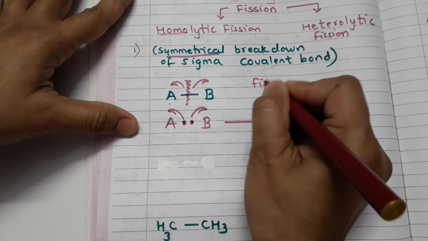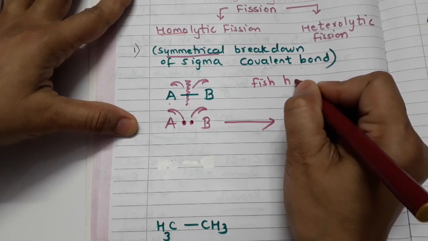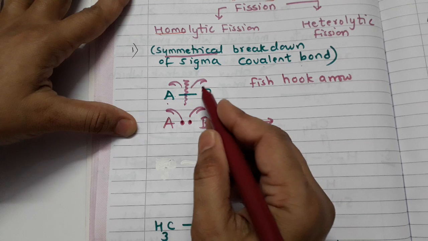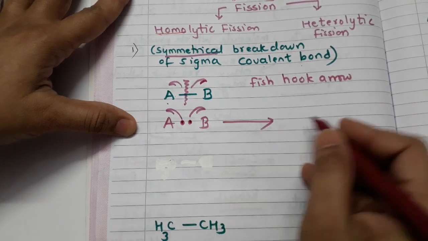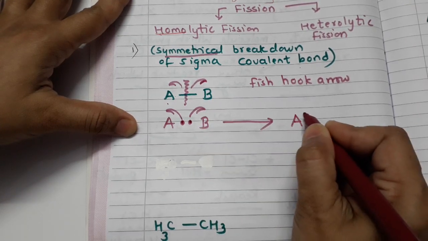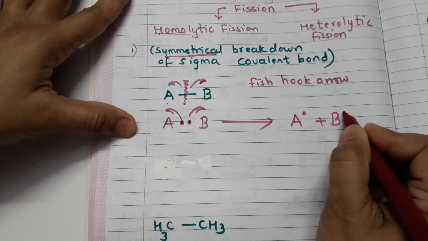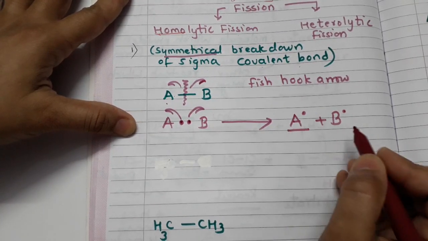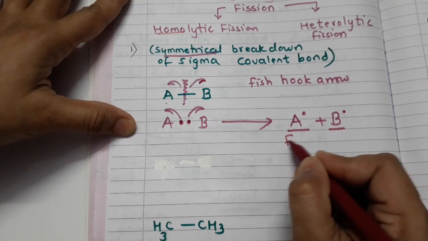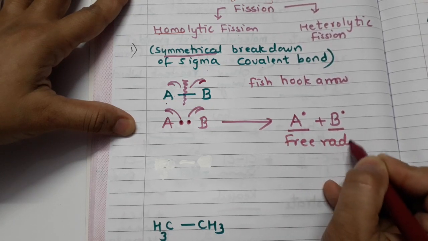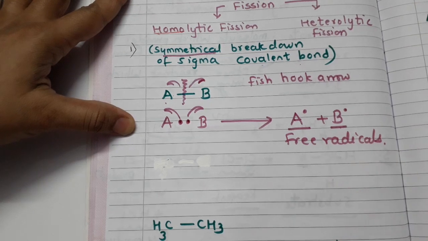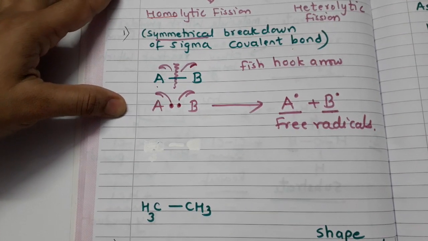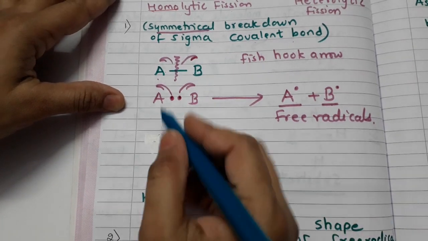This is known as a fish hook arrow. We represent it in one direction. So this is A dot plus B dot. Now whatever species you can see, A dot and B dot, these are known as free radicals. I will explain in this video itself what is the meaning of free radical, but let us have one more example in front of us.